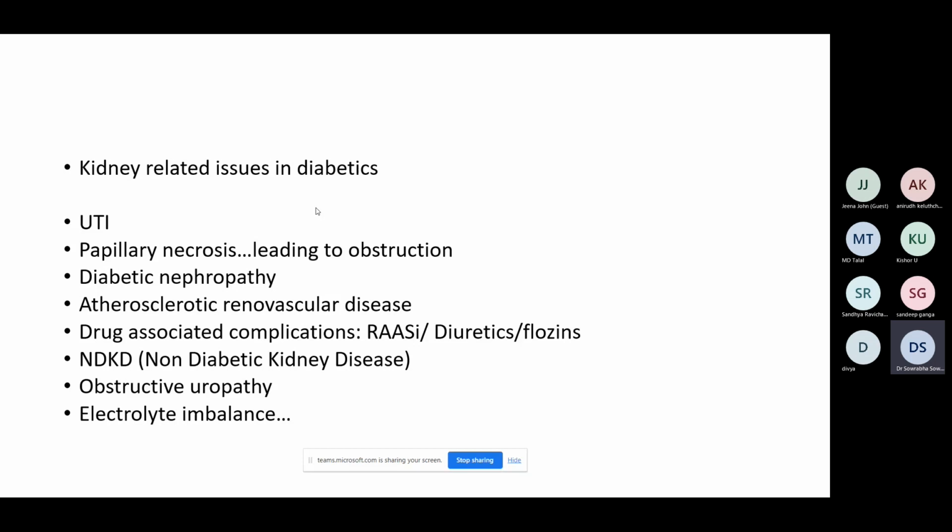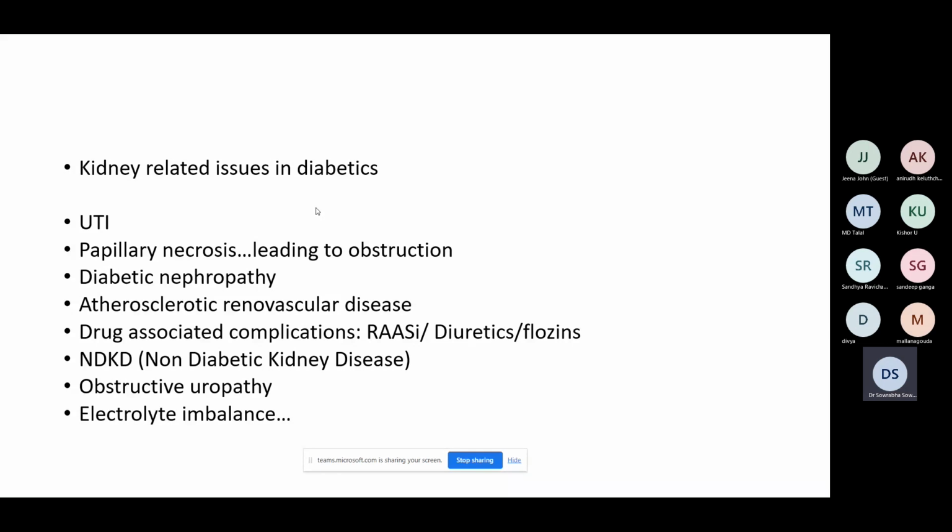Or when there is a severe pyelonephritis, a part of the papillae may get necrosed, and that may cause an ureteric obstruction. Usually whether unilateral or bilateral, bilateral is unlikely. Partial obstruction due to unilateral papillary necrosis is common in diabetics. That could be one etiology.